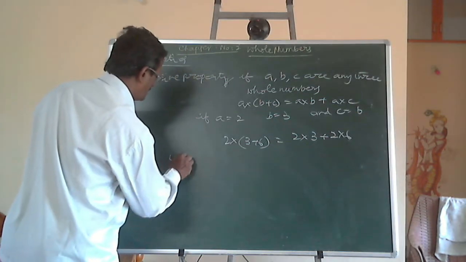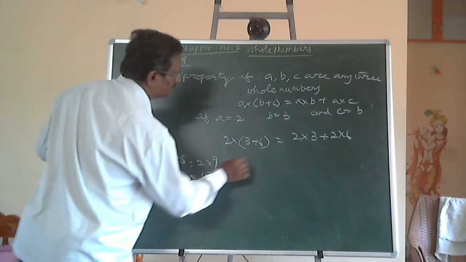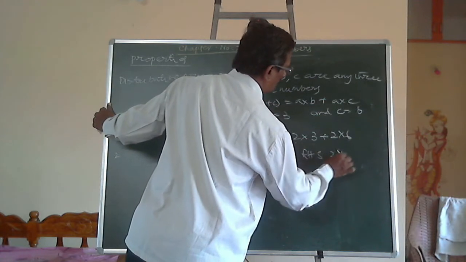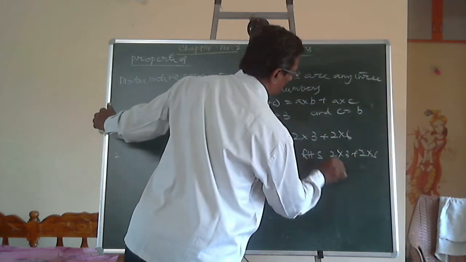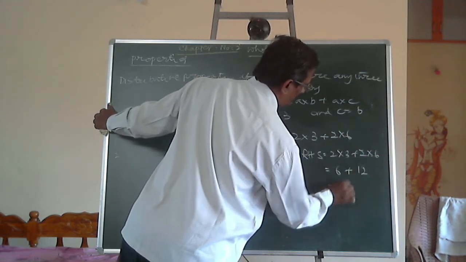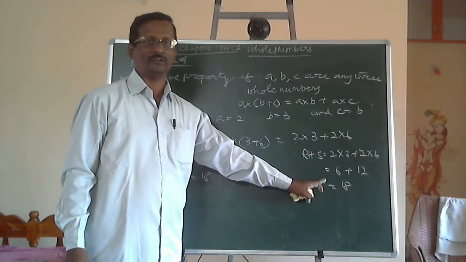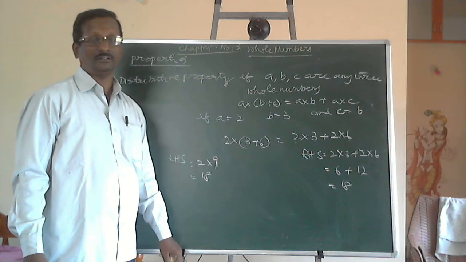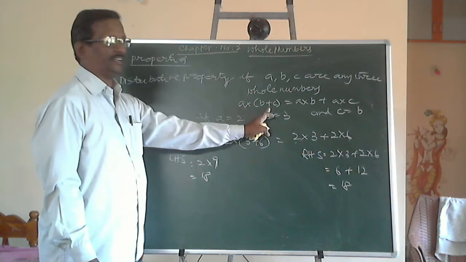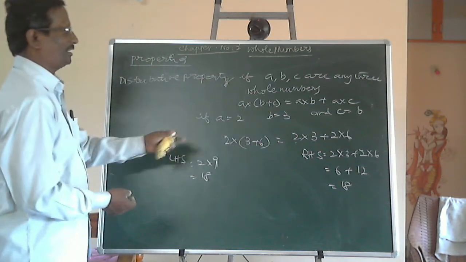Here on simplification, LHS 2 into 3 plus 6 is 9, this is 18. On simplification, RHS 2 into 3 plus 2 into 6, this is 2 3s are 6 plus 2 6s are 12, this is 18. LHS on simplification we are getting 18, RHS is also 18, therefore this property is called distributive property. This distributive property is the multiplication over addition. Please remember, multiplication over addition. So distributive property also holds good.